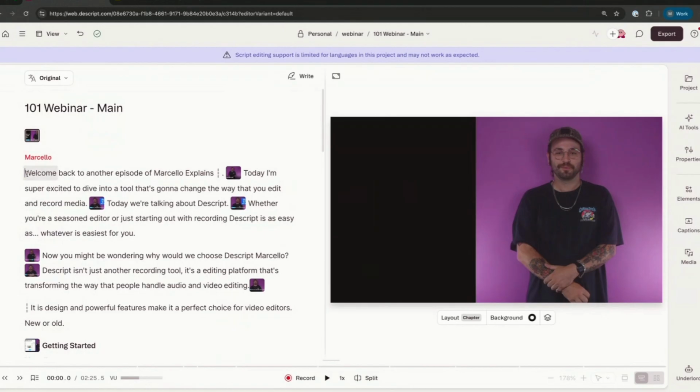But what I'll show here on the left-hand side is our transcription. So like I mentioned, when we import or record anything into Descript, we'll see the full transcription here on the left-hand side. I'm going to play this back. Please let me know in the chat if you can or can't hear this. I just want to make sure we can. But you'll notice as I play, each word is going to be highlighted karaoke style as I say it.